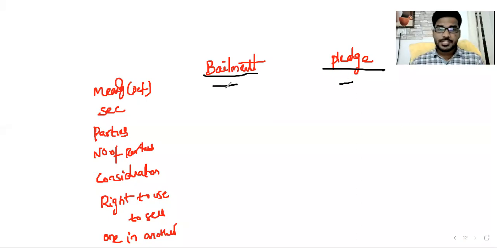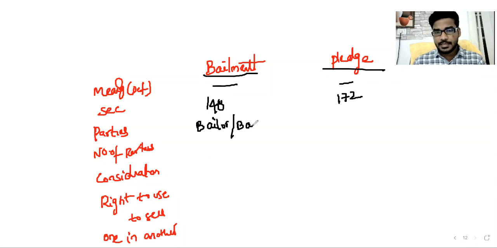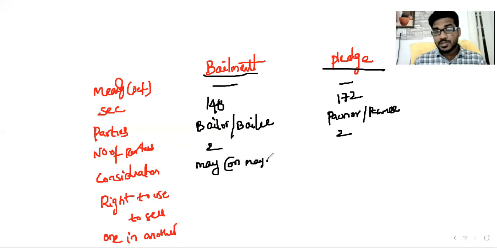Bailment is Section 148; pledge is Section 172. Parties in bailment are bailor and bailee; in pledge, pawnor and pawnee. The number of parties is two in both. Consideration may or may not be there in bailment, as gratuitous bailment exists, but in pledge consideration is mandatory.